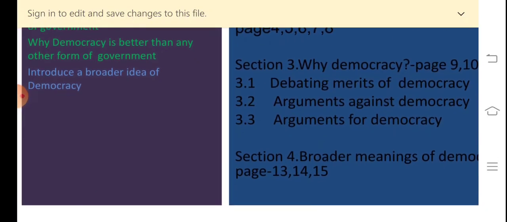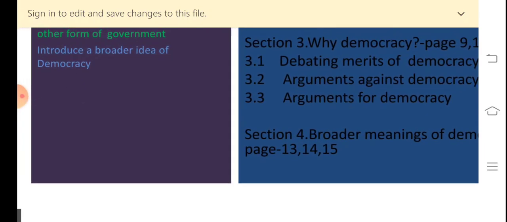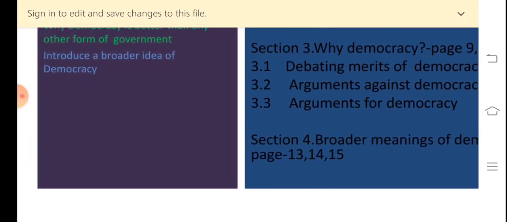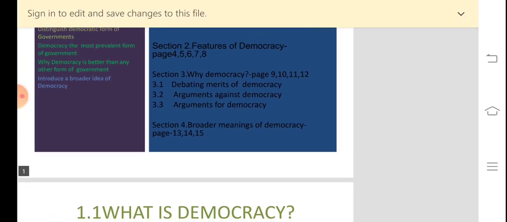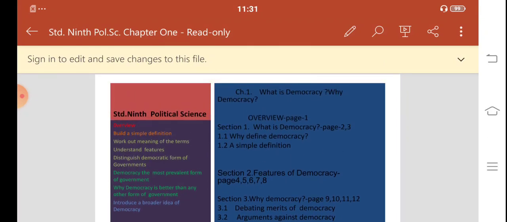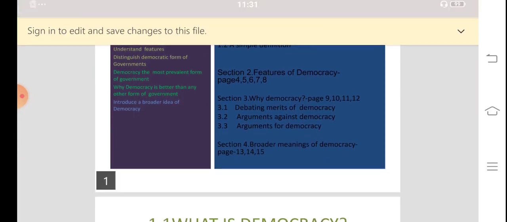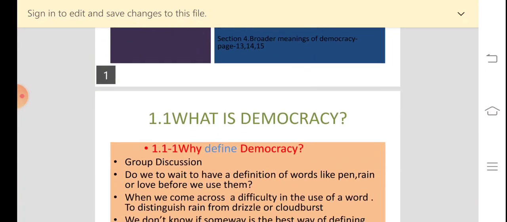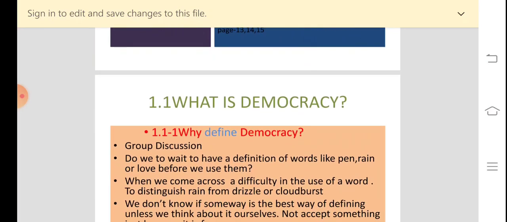And the last final section will be about the broader meanings of democracy, and here you will be introduced to a broader idea of democracy. So students, this is what we are going to study in chapter number 1 of political science, that is what is democracy and why democracy. Okay, so now we can start with our first section, that is titled what is democracy.